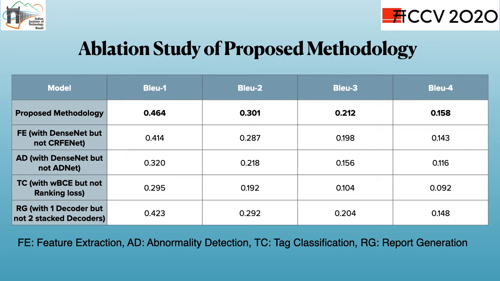BLEU score measures the quality of text generated and assigns a metric between 0 and 1. It analyzes the statistics of overlapping words with the reference sequence. This table shows that each of the ablated models performs inferior to the proposed network, which concretely validates every contribution proposed in this work. We can also notice the magnitude of gain obtained from each of these changes. Ranking loss and hierarchical approach gave relatively the biggest deltas in the quality of report generation.